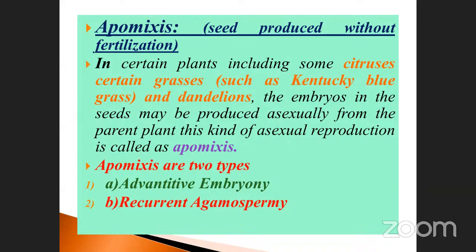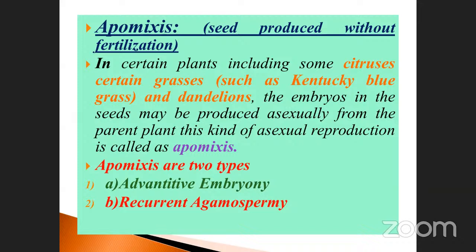The embryos in the seeds may be produced asexually. That is very important. There is absence of sexual reproduction, because the fusion of gametes is not possible here. That's why it comes under the heading asexual, from the parent plant. This kind of asexual reproduction is called apomixis. But here seed is produced without fertilization.